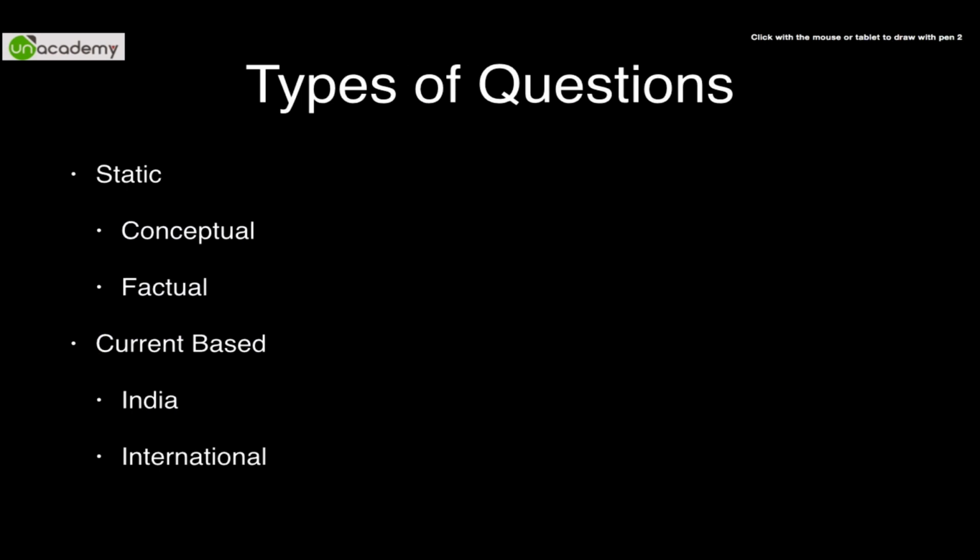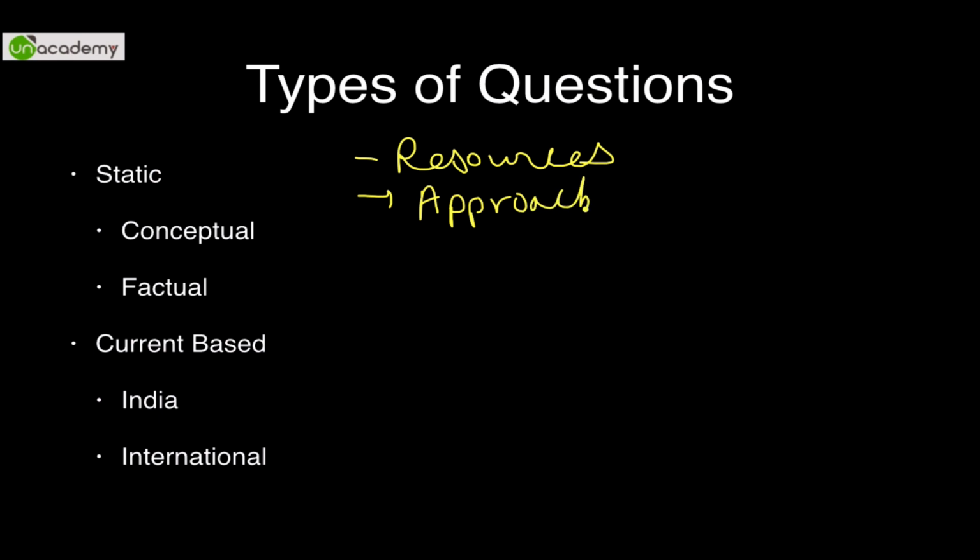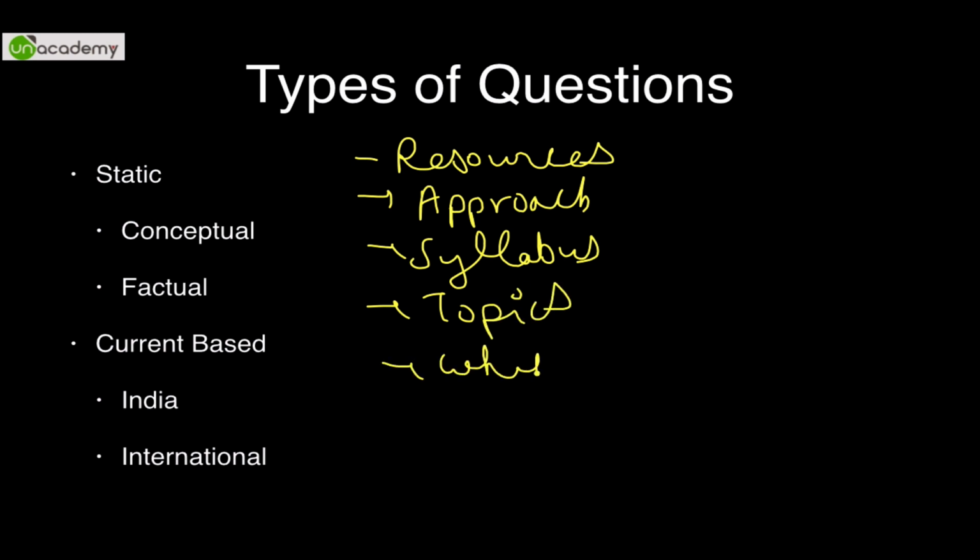Now moving forward, basically we have dealt with the resources, which books to read, which books not to read. Then we have also dealt with certain things called strategy and your approach. Then we have dealt with the syllabus, and then we have also dealt with what topics to be covered and why do you need to study economics. So now we will see what type of questions are asked in the examination.